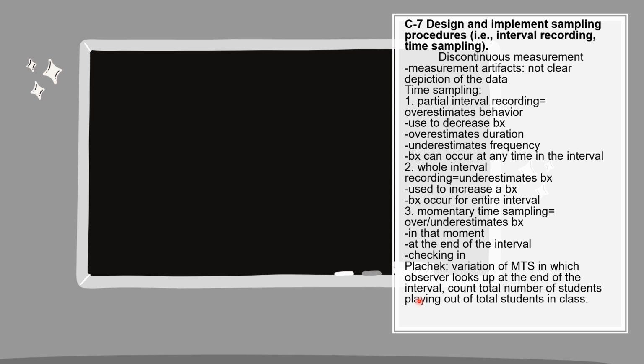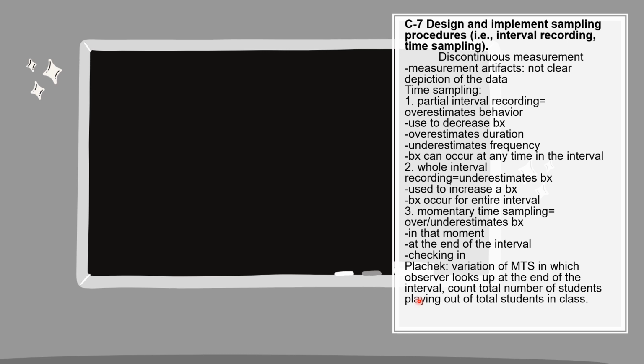Then we have whole interval recording. This is something that underestimates behavior. It's used to increase a behavior, and behavior has to occur for the entire interval. So once again, if we're recording behavior for a minute, an interval that's 1 minute, the behavior has to be occurring for the whole entire minute for it to be considered an occurrence.